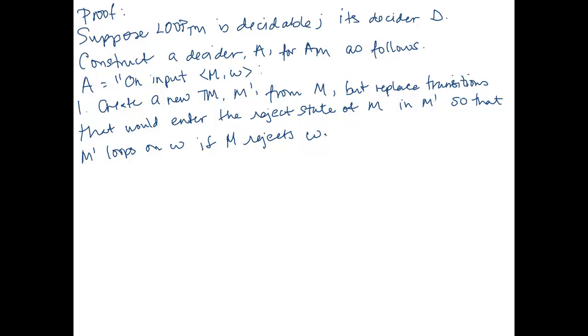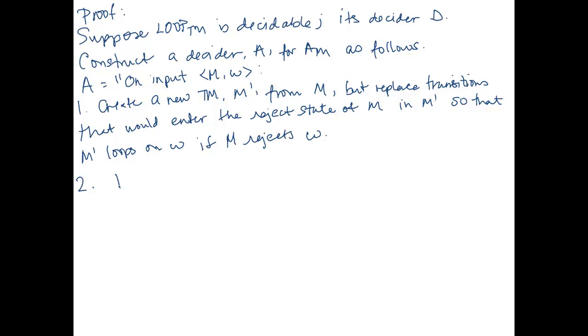I showed you a quick example of some way that you could make a machine run forever. Okay, so what we're going to do is whenever M would enter its reject state, M prime is going to enter this sequence of states so that M prime loops on W. Okay, so we have our new TM M prime that's basically M except for this change where it's going to loop if M rejected.